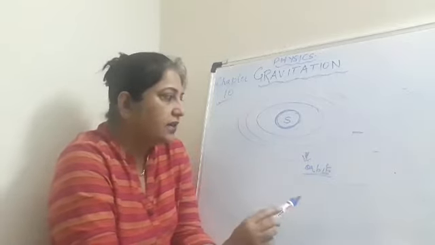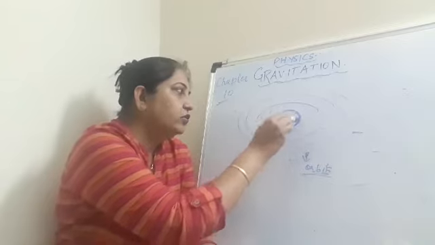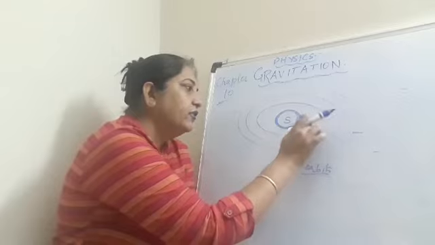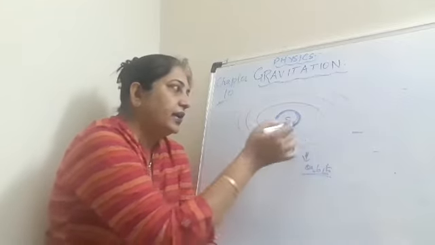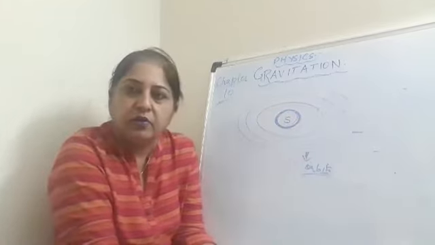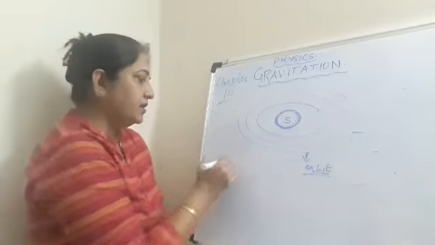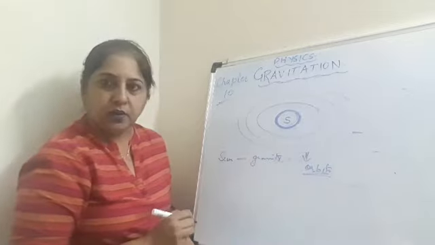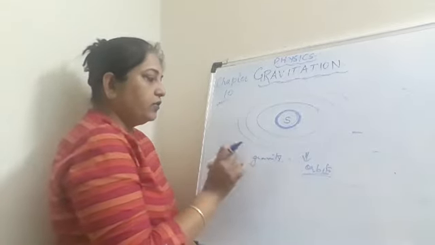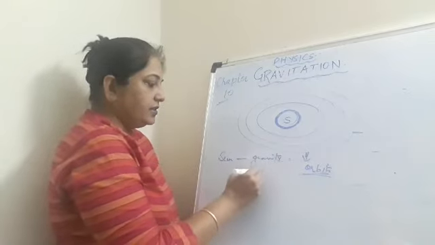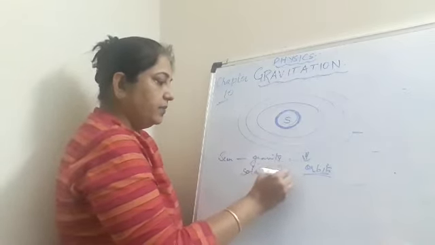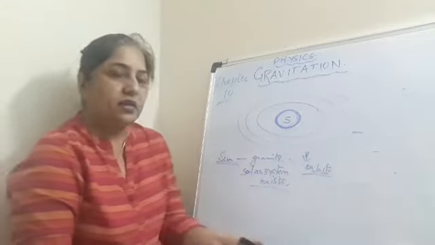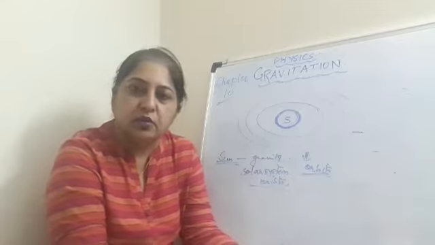So therefore it was discovered that there is a force of gravity present in the sun, which is keeping intact all the planets which are revolving around it. So we can say that the sun also has its own gravity. Because of the force of gravity of the sun, the solar system exists. This one example tells you that the force of gravity is present in the universe also.